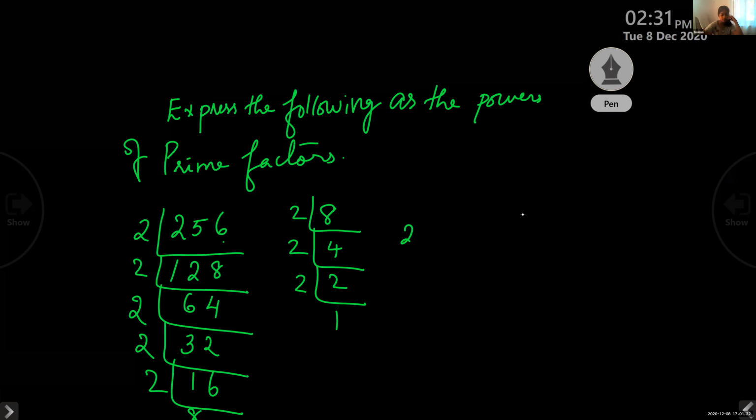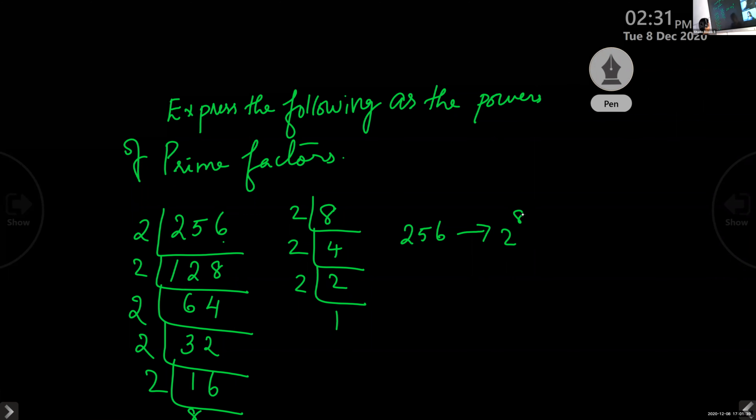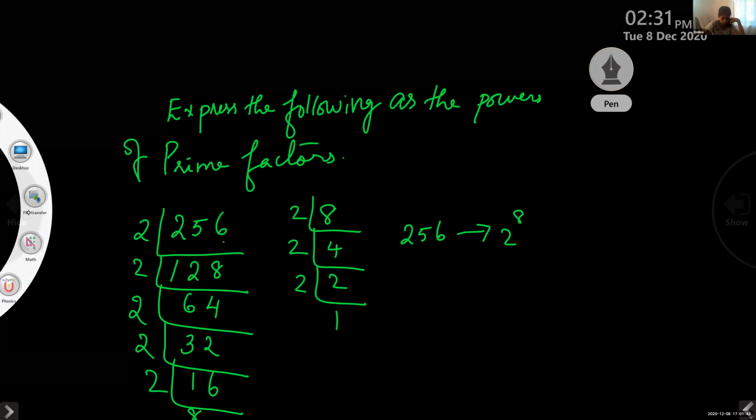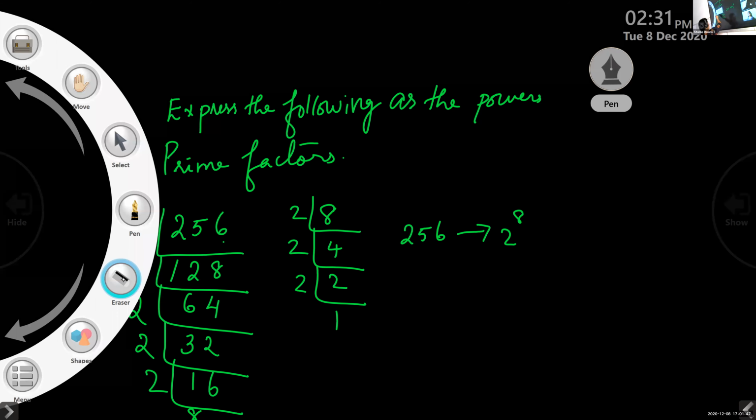Okay. In this way you have to split the number given into different prime factors and write it as the power of the prime factor. Only this much you have to do. Another problem I'll give you. Another number I'll give you. You have to find out.